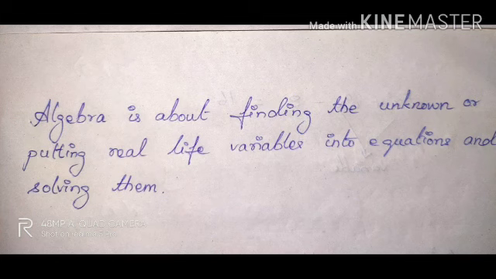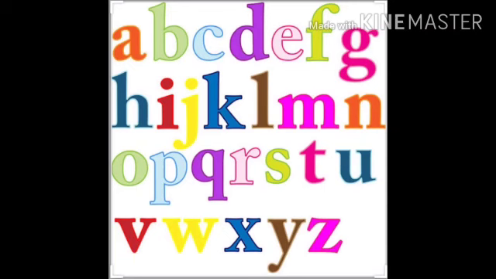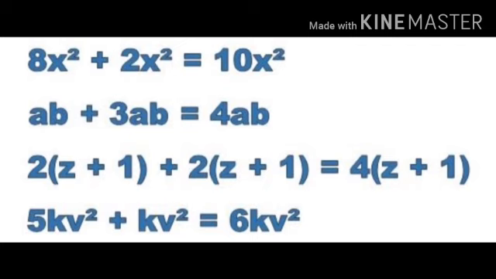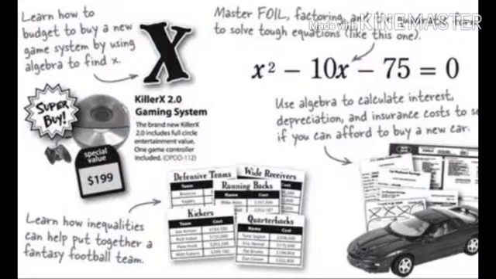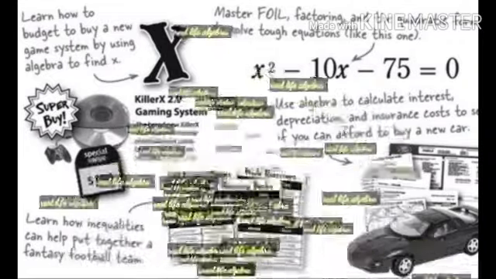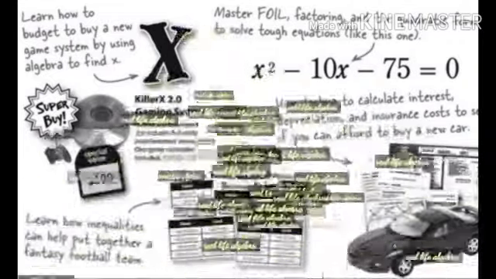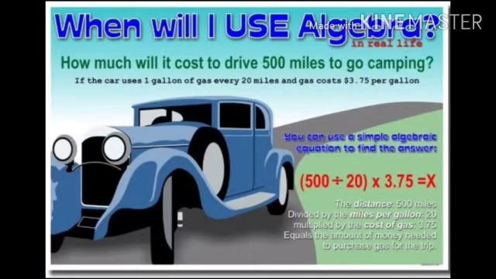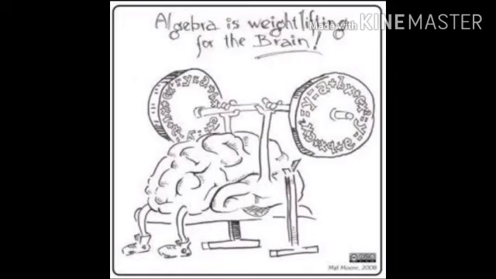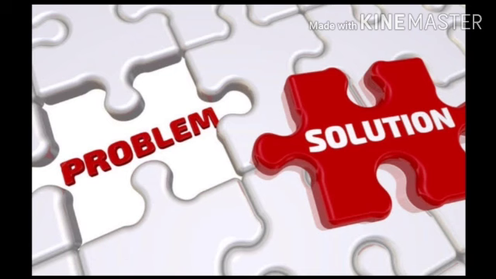So algebra is about finding the unknown or putting real life variables into equations and solving them. The purpose of algebra is to make mathematical relationships by using the letters of the alphabet. It is also used in daily life for calculating interest and for long-term investment, which makes us move beyond the math. It also helps us to develop our critical thinking, problem solving, and reasoning.